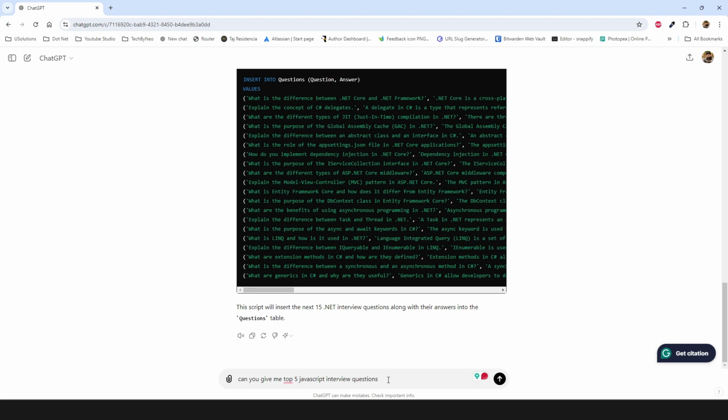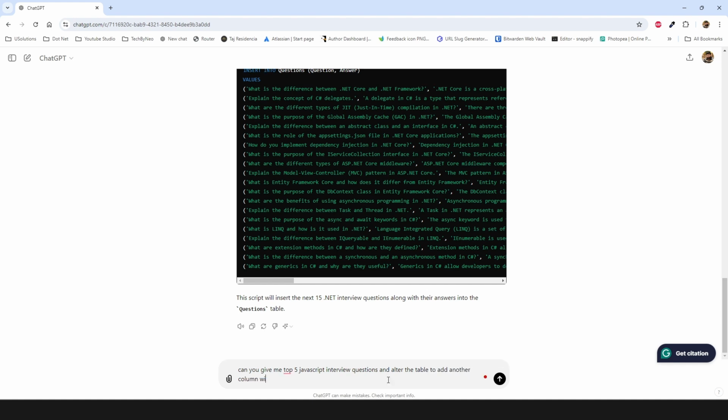And a twist here is we now want the ability to differentiate those questions, something like a type column, a language column. So alter the table to add another column with the name language, and give it a value. Let's assume that is an enum somewhere in the code, and we are just putting some numbers in that column.